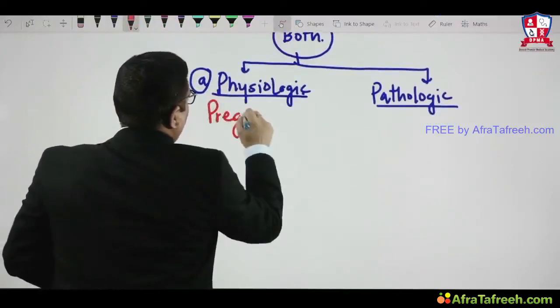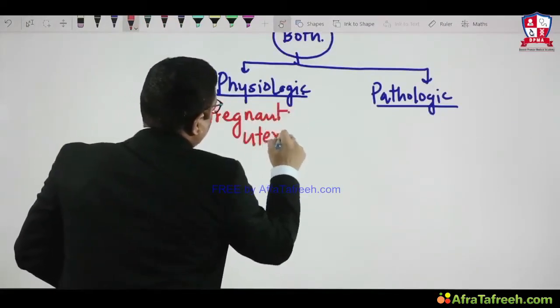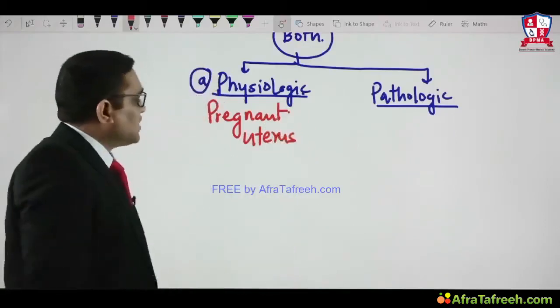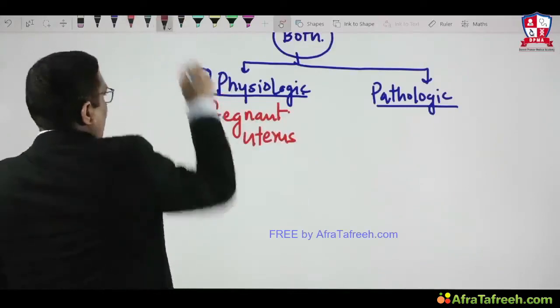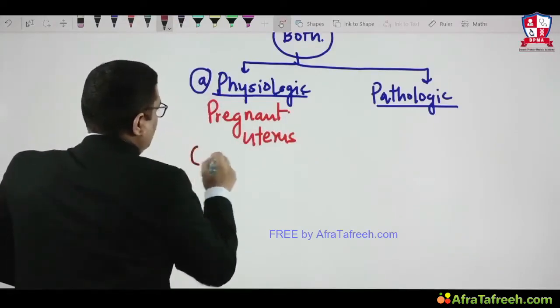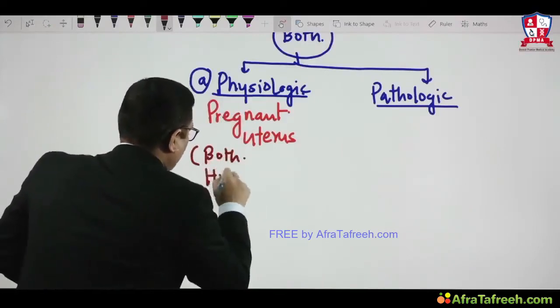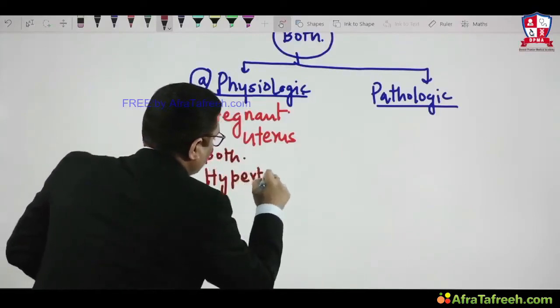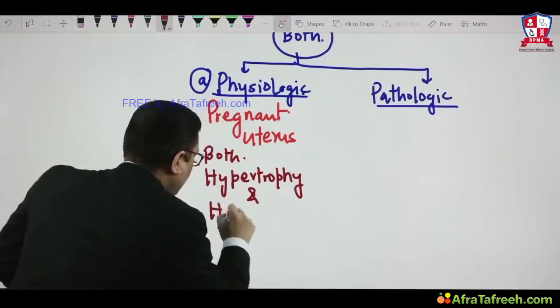During pregnancy, uterus size will be increased, and that is an example of physiologic hypertrophy. What I want to convey is a simple message: the pregnant uterus, what you are seeing, is an example of both hypertrophy and hyperplasia.